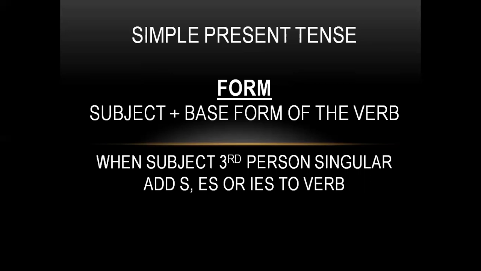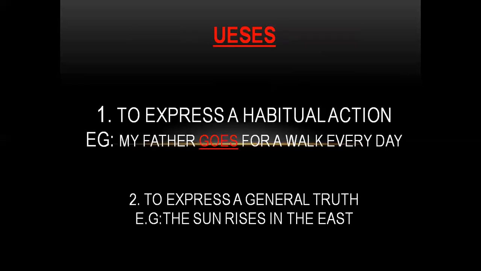We can go with the first example that we took. I write a letter. We can put he there. What will happen? He writes a letter, right? The subject is singular, so we have to make the verb also singular. That's why we are adding s, es, or ies. So when the subject is third person singular, we will add s, es, or ies to the verb. Hope you are clear with this, right?